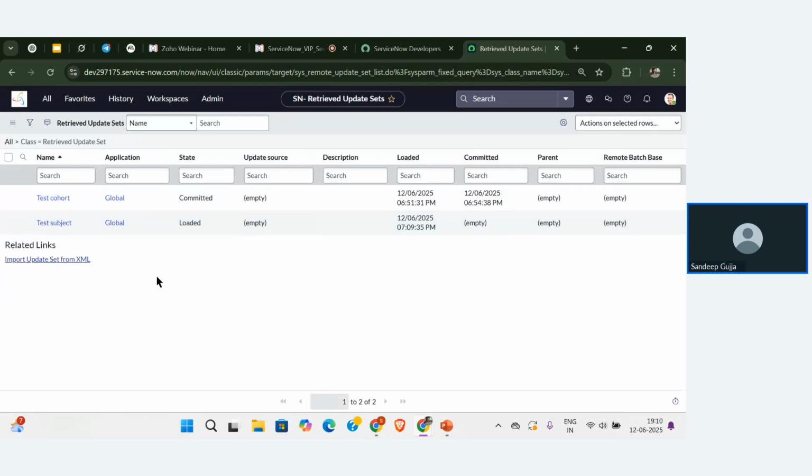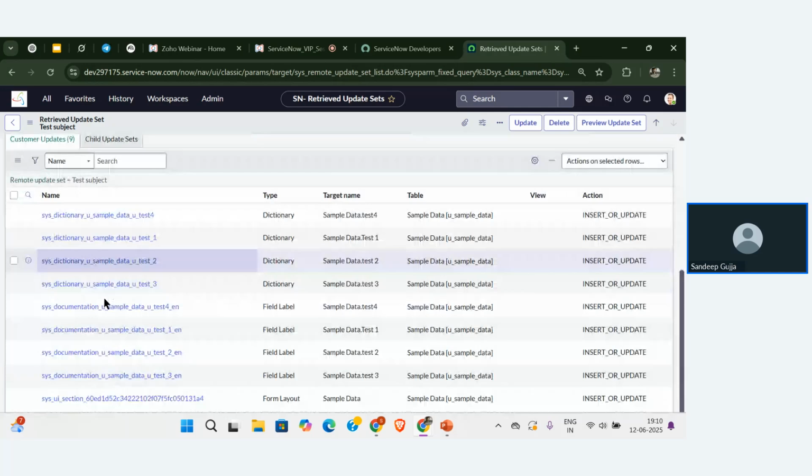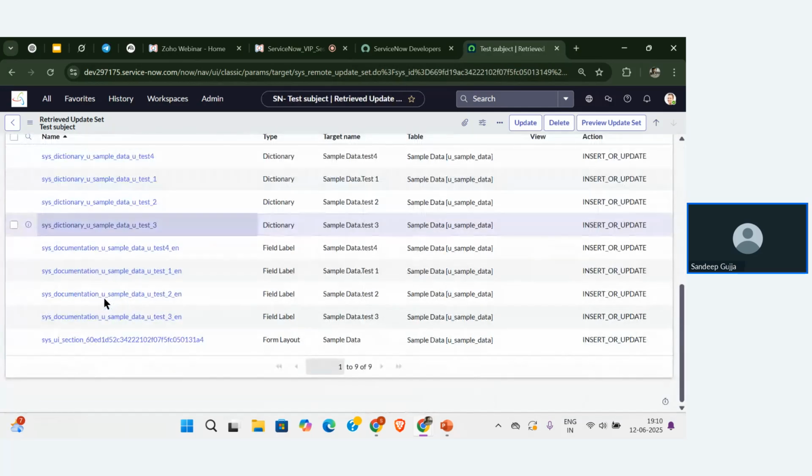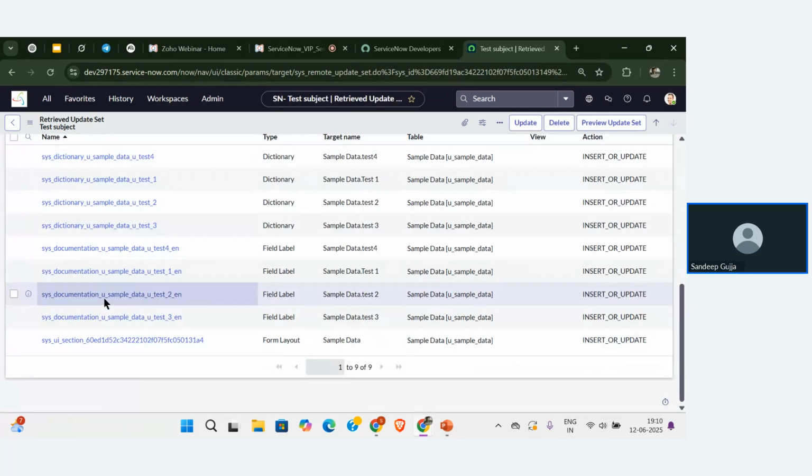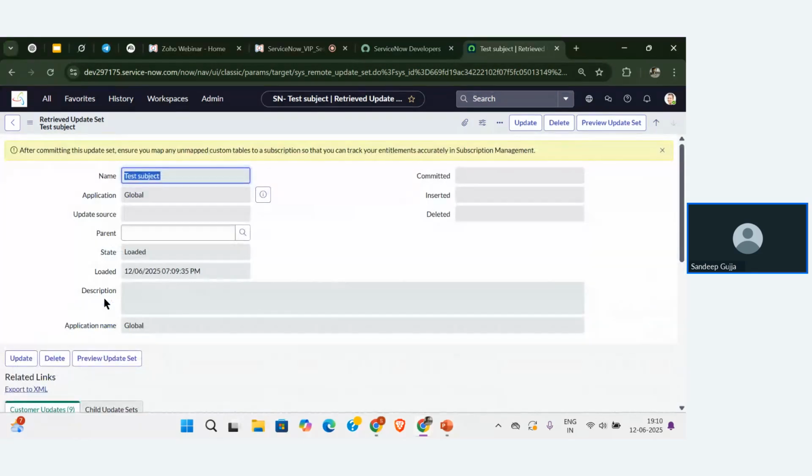So now we got a new update set in this second instance with the name test subject. If you click on that, it will show the configurations that are coming from the first instance. But if you want to see the changes, the first step we need to do is go with the preview update set.